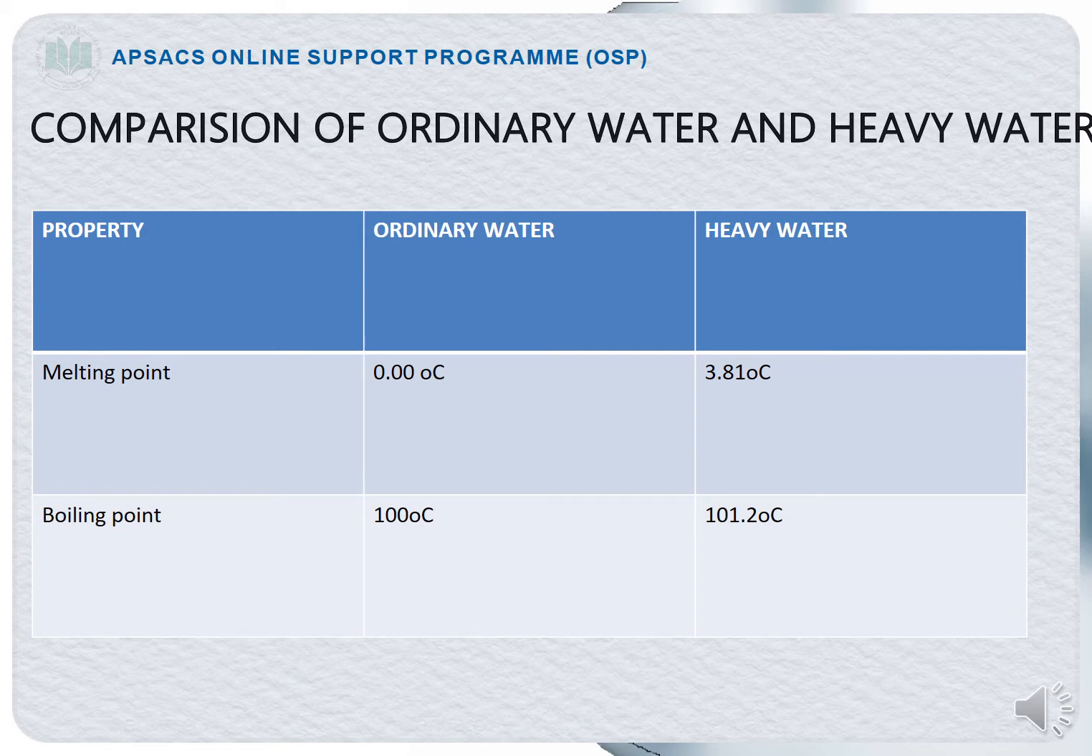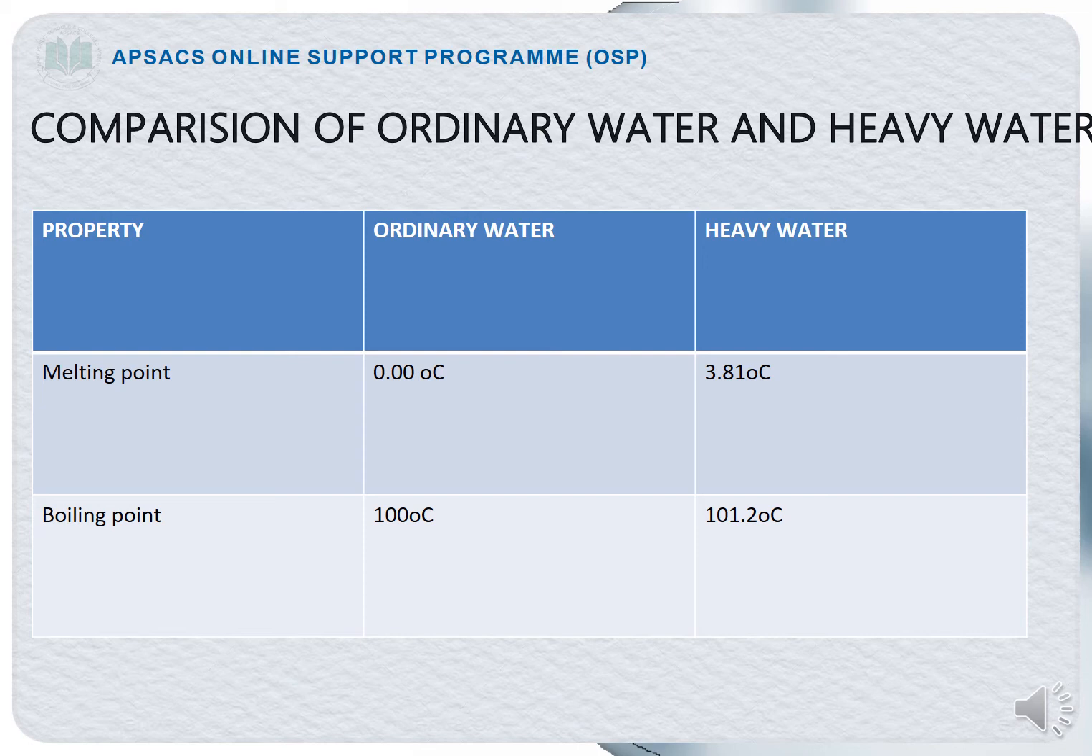Now come towards the comparison of ordinary water and heavy water. First of all, you have to differentiate between ordinary water and heavy water. What is ordinary water and what is heavy water? Ordinary water is the water in which the hydrogen atom contains only a proton, and heavy water is the one in which the hydrogen atom contains a proton plus a neutron.